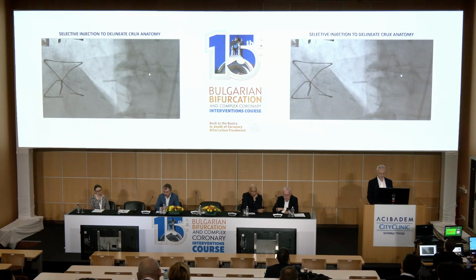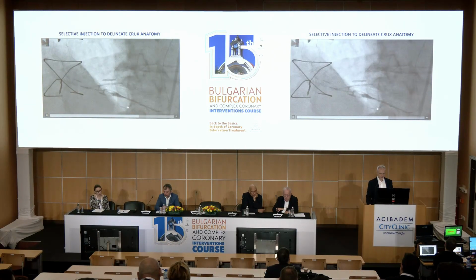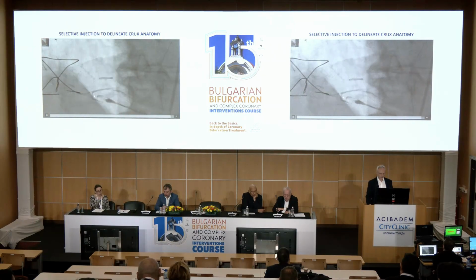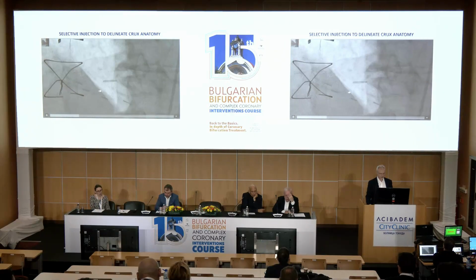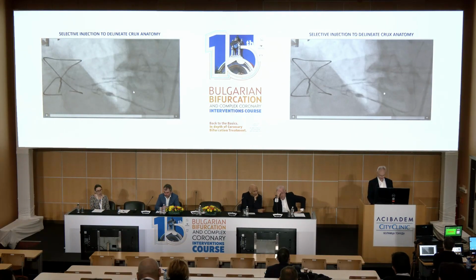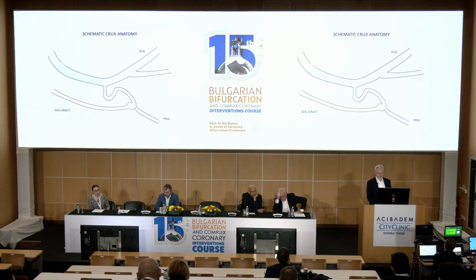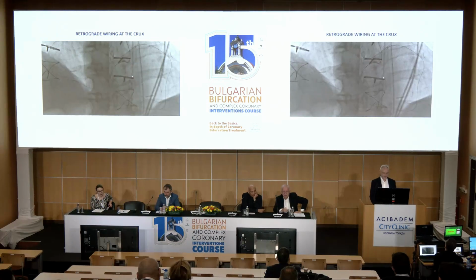If you can see it in more detail here. This is the graft that goes up there, and then this is the native vessel that makes the curving, and there is a bifurcation at this level exactly of the PLA and the PDA. That's to give you an impression of what you can face. That's, as I told you, the anatomy. That's the graft, that's the retracted vessel, and the CTO is here, and you have PLA and the PDA.